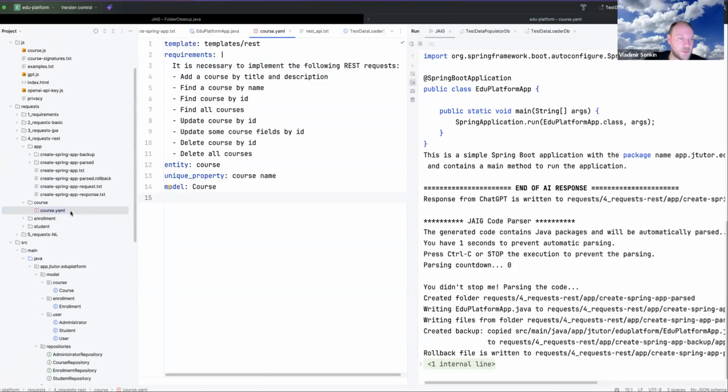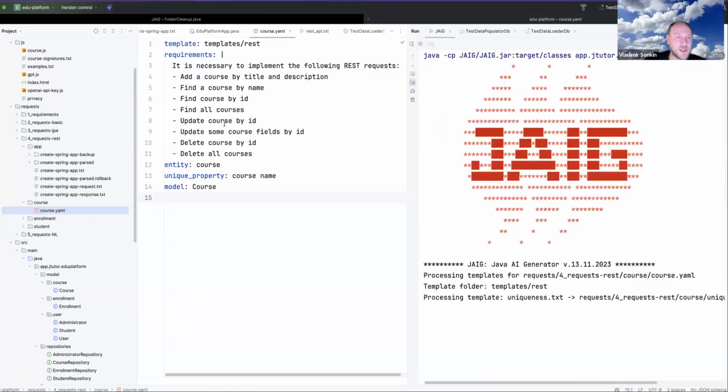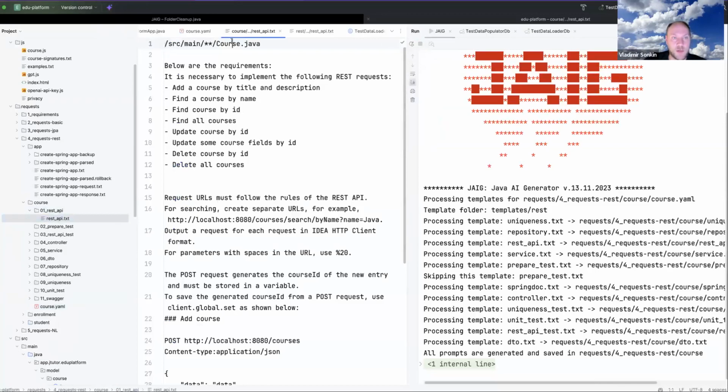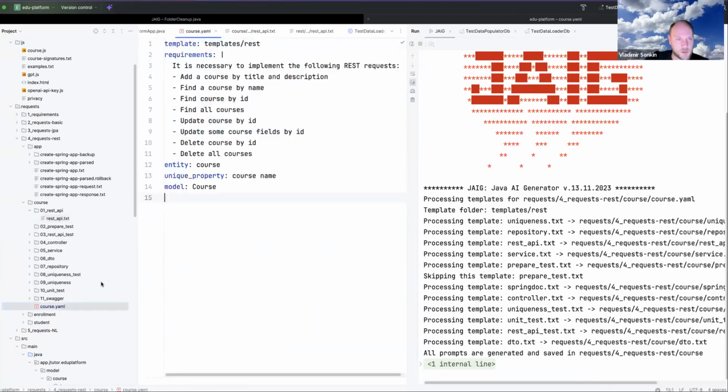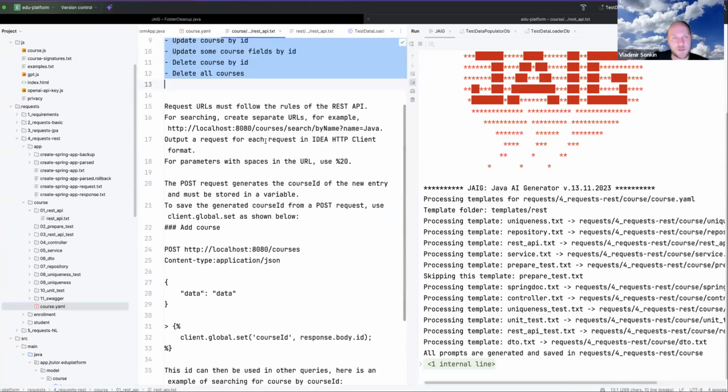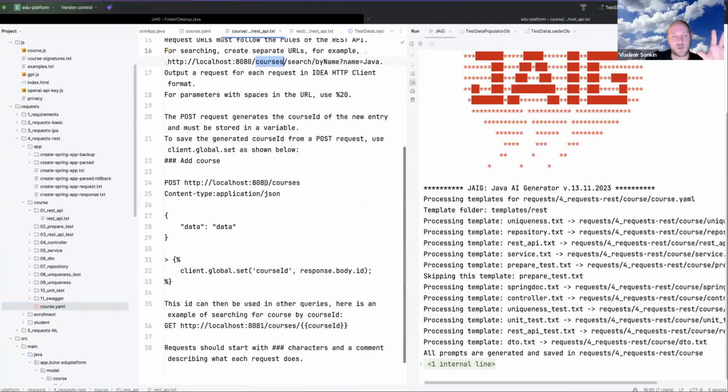And okay, let me run it. I'm running it, and it generated the prompts. And now it is specific to the course. Yes, because we generated for the course. It added the requirements from the course from here. Yes, it added all the details, courses. So all placeholders were replaced.